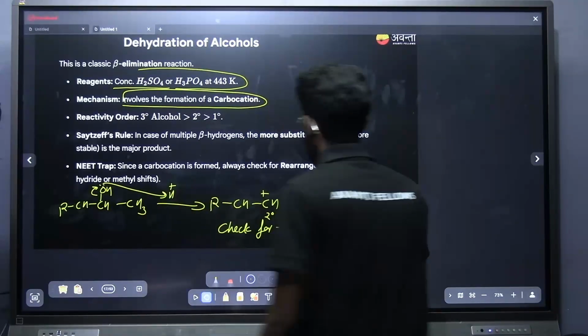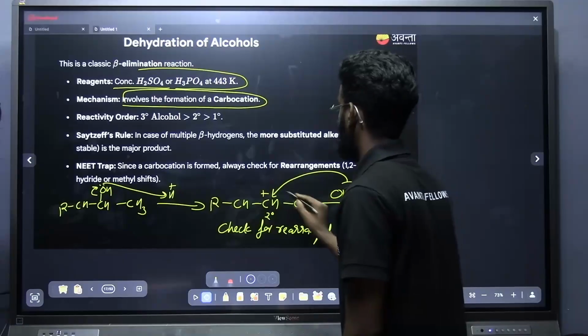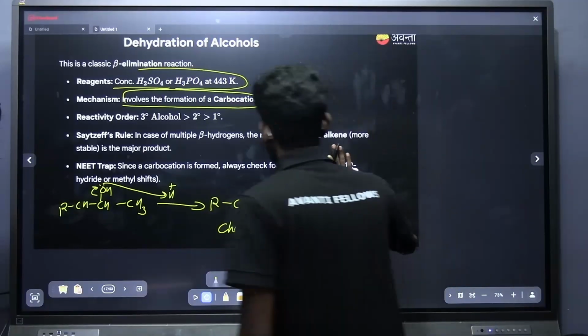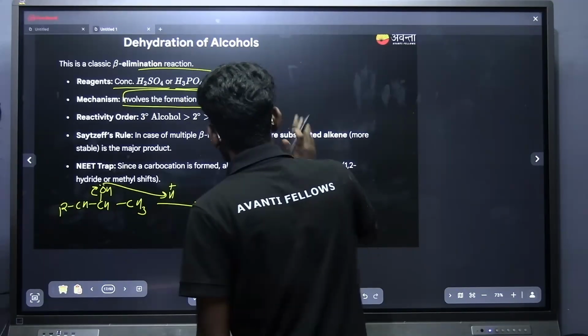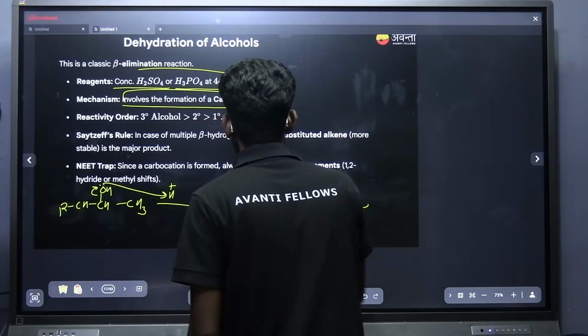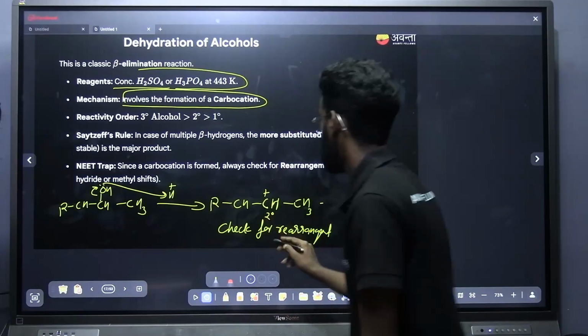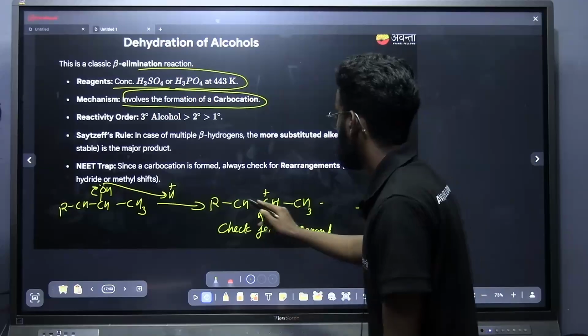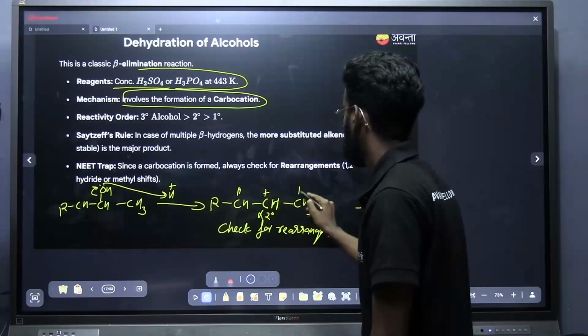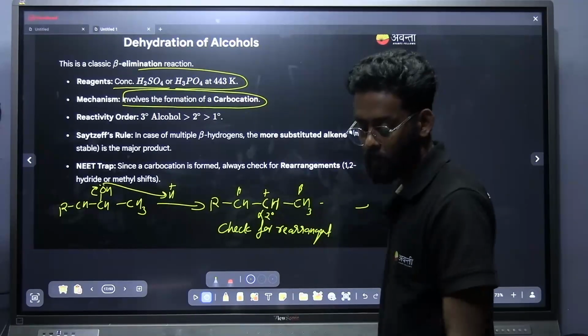Once it reacts with H plus, OH minus is remaining, and this OH minus will be attacking on this carbocation. Sorry. Okay, once we got this carbocation, what is the next step? This is the alpha position. There will be beta elimination. Hydrogen from the beta part will be eliminating. Here you can see this is the beta and this is the beta. Which beta hydrogen will be eliminating?